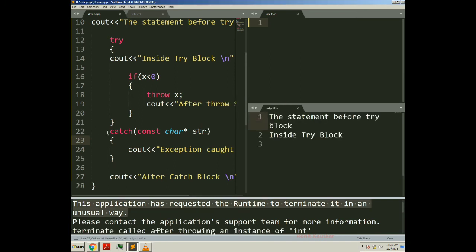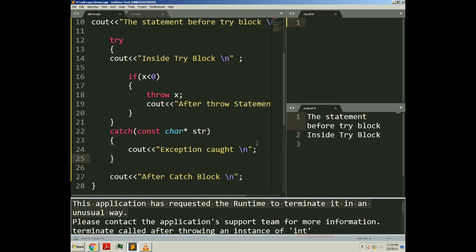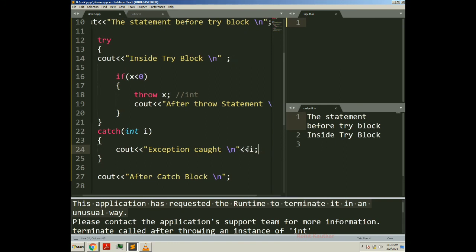Whenever there is unavailability of an appropriate catch block, the program basically calls the unexpected function, and the unexpected function calls the abort function, due to which the program gets terminated. So there must be an appropriate catch block for catching the thrown exception. If you are throwing an integer kind of exception, there must be a catch block with an integer variable. So here I will declare I, and I can print that I value here as well.